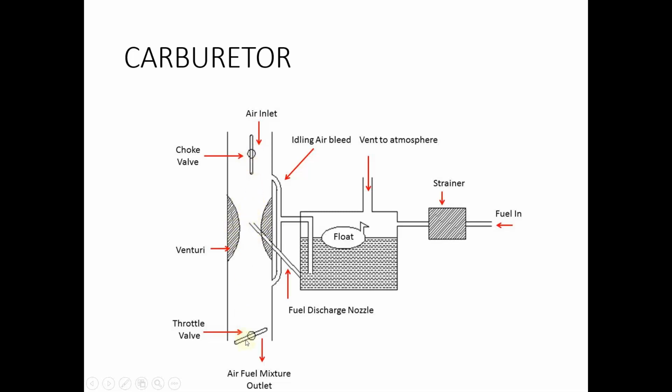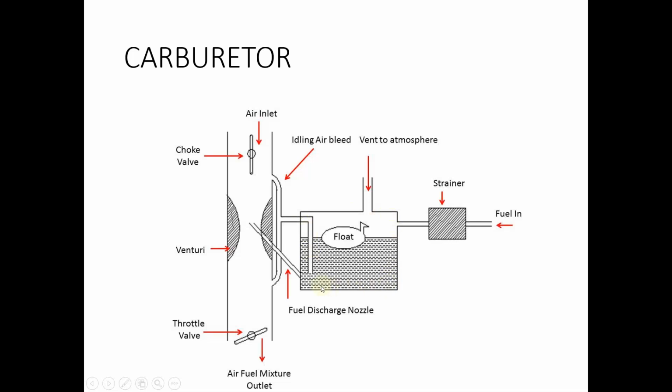And there are two valves, one is the choke valve and another is the throttle valve. And then we have the fuel tank, from which the fuel enters through a filter. The strainer is the filter, so it will filter out all the dirt particles and the fuel will collect in a collecting tank.